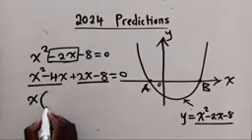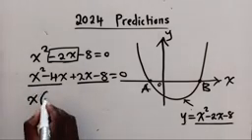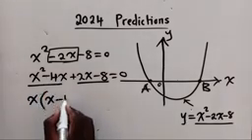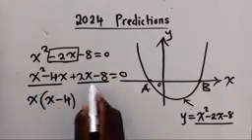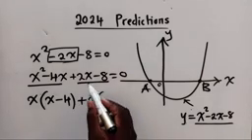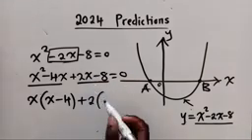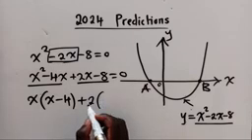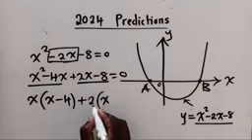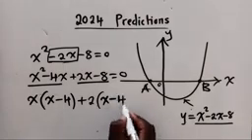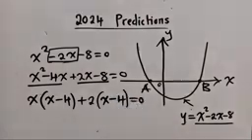Take x outside the brackets. x into x² is x. x into -4x is -4. We come to this one. There is a 2 which is common. 2 into 2x gives x. 2 into -8 gives -4, equal to 0.